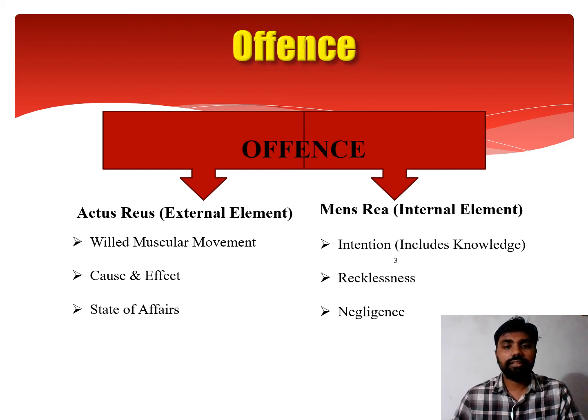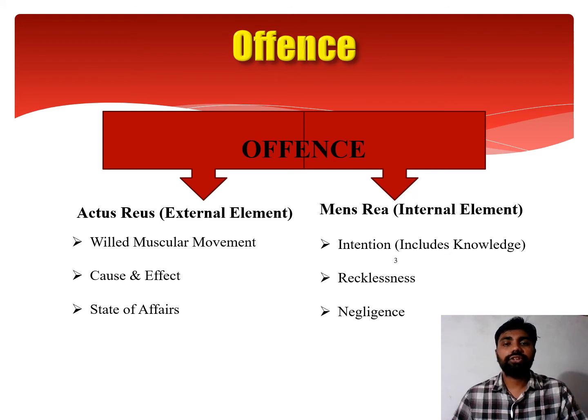Point number two, there must be cause and effect. We have already studied there are 3 types of cause and effect: direct cause, remote cause, and proximate cause. Direct causes are those where there is a direct effect of the act. Remote causes are those where there is a time gap between the act and the effect, and proximate means a reasonable man can foresee the consequence. And number three, the state of affairs.